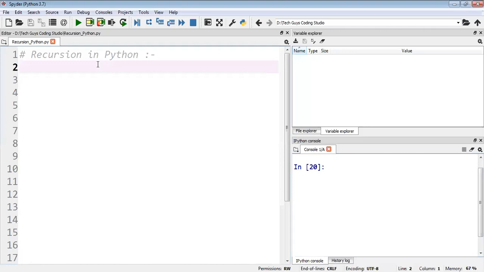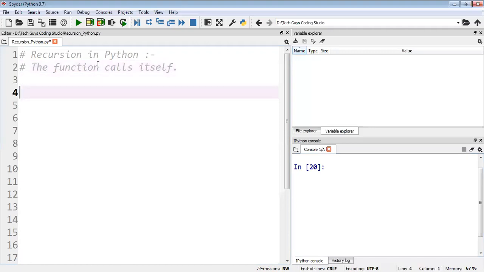So let's continue with the Python series. Today we'll be discussing recursion in Python. First of all, we just want to know what recursion is. In recursion, the function calls itself. At that time, we can say it's a recursion.